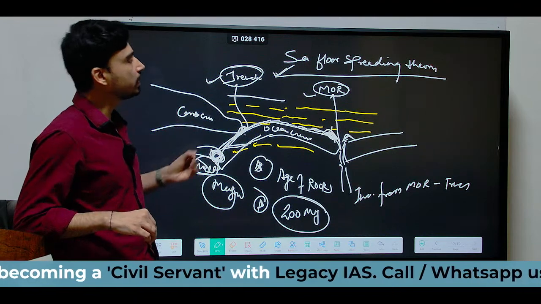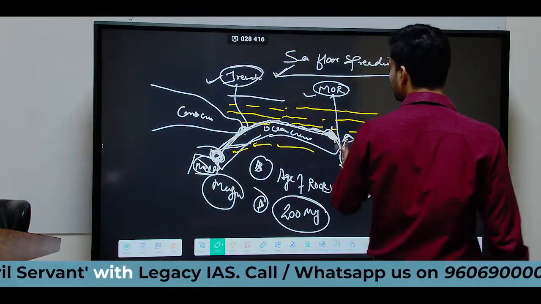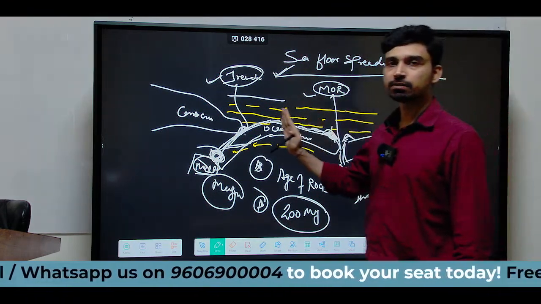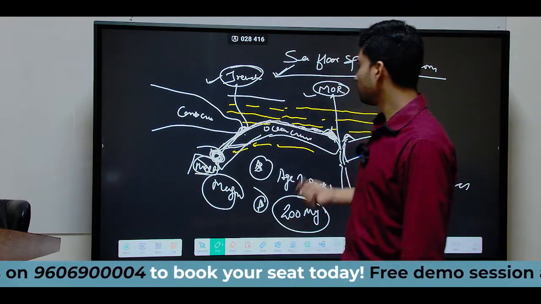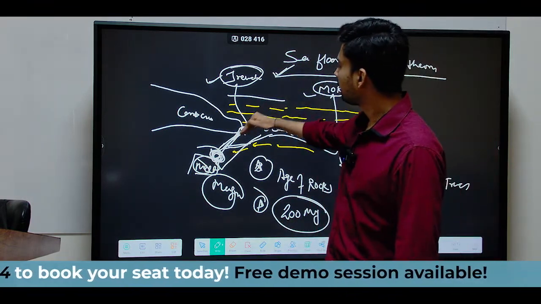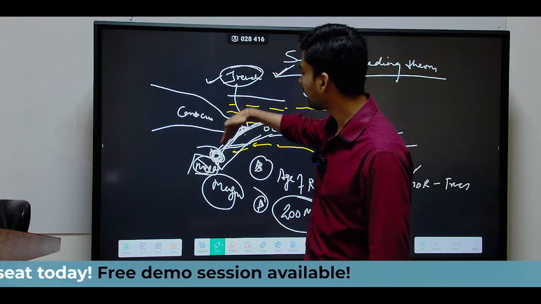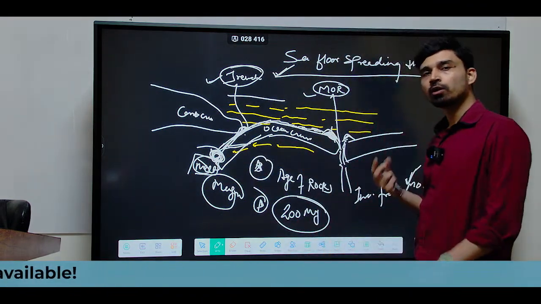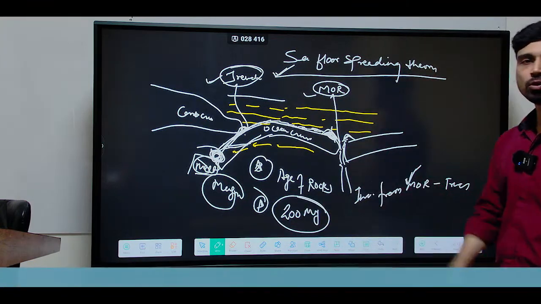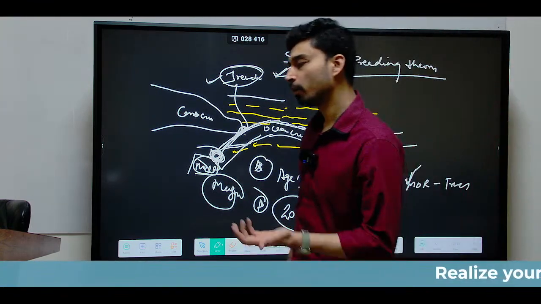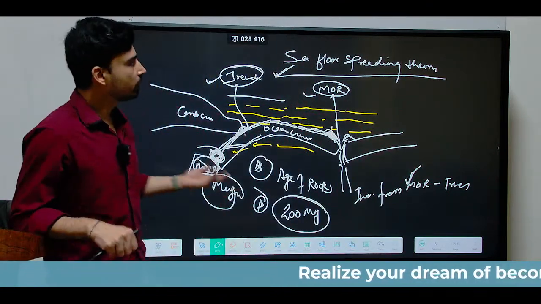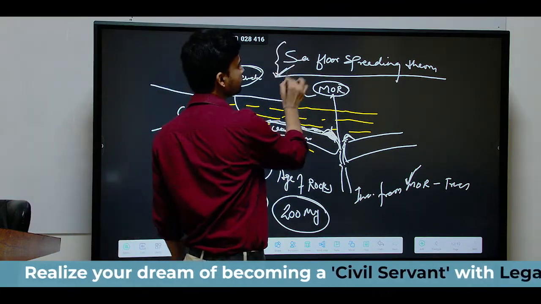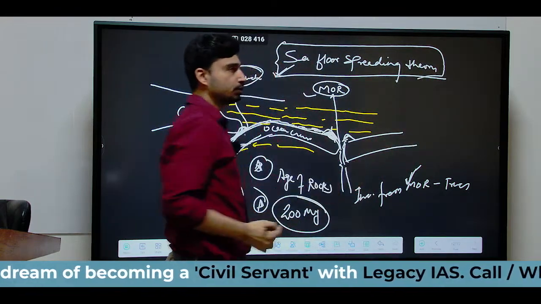Thus, what basically is happening? Near the ridge, you have continuous eruption of new magma, which is forming a new layer of rock. Older rocks are continuously getting displaced from the ridge toward the trench. Finally, after about 200 million years, this rock reaches the trench, starts to subduct and goes inside the mantle, causing the melting of the crust, and that is what leads to the formation of new magma. And that is why rocks older than 200 million years you generally cannot find on the ocean bottom, because they have been destroyed after subducting into the trench area. So, these are the 3-4 important points about the sea floor spreading theory by Harry Hess and his team.